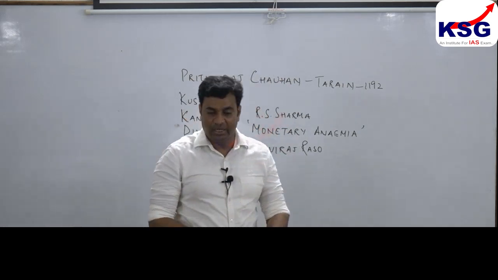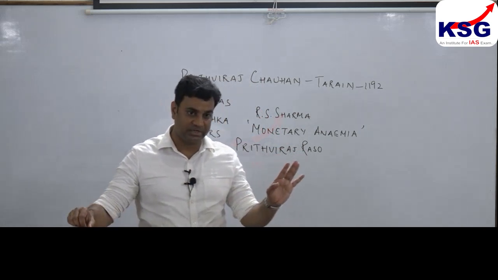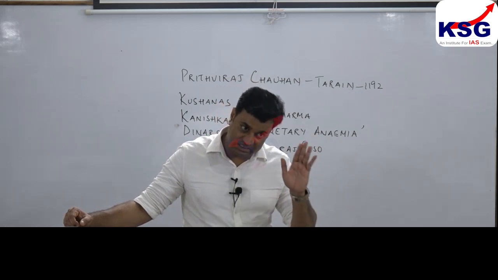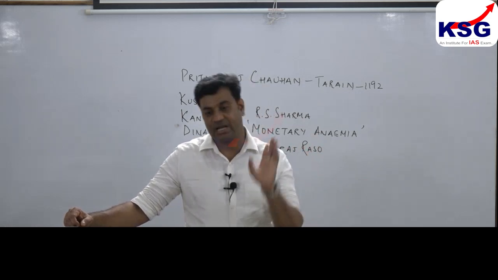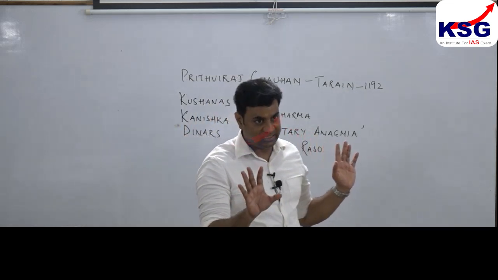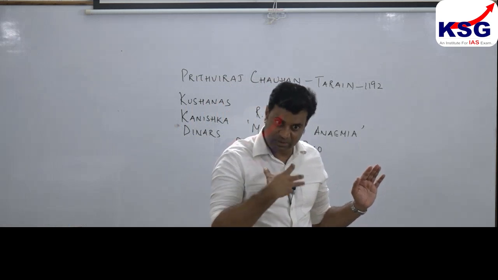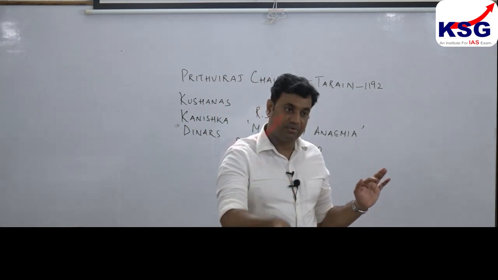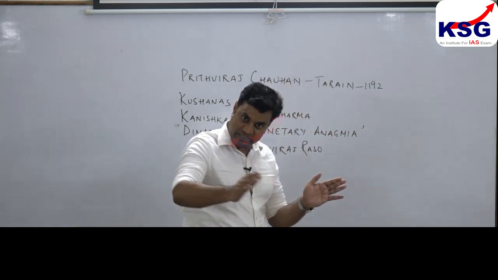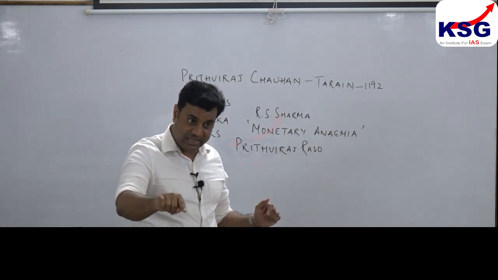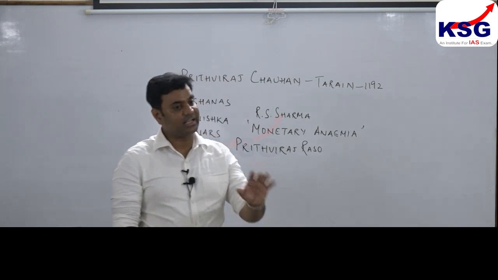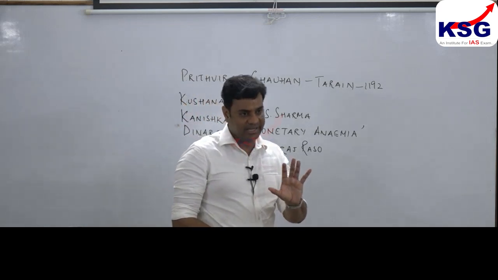Clear? If you read all the standard texts on ancient India written by Upinder Singh, Romila Thapar, Ramchandra Sharma, they mention ancient India till 12th century AD, till the establishment of Delhi Sultanate by Qutbuddin Aibak in 1206. Clear? Therefore, till 12th century we count it as ancient India, even though from 750 to 1200 AD we count it as early medieval phase. And this is to be taken into consideration, whereby coins indicate not only socio-economic but political history, which corroborated with other sources can give us an objective view about ancient Indian history.